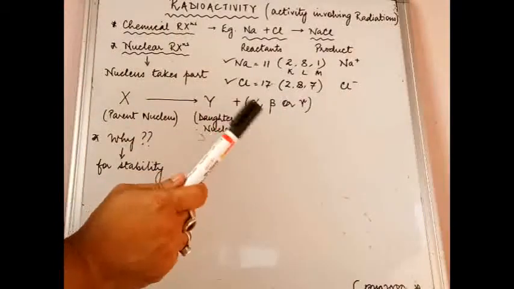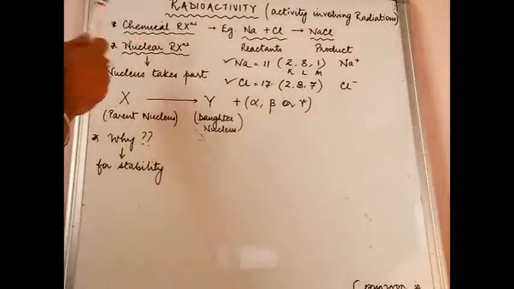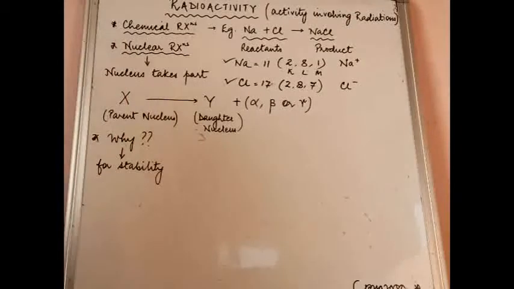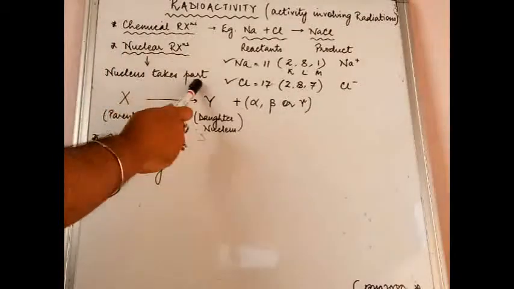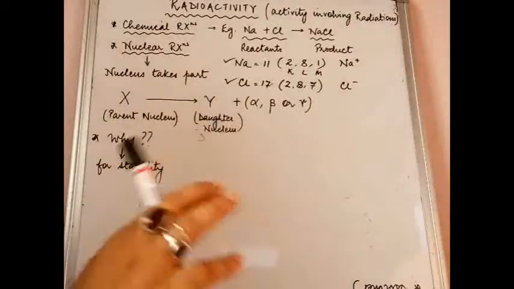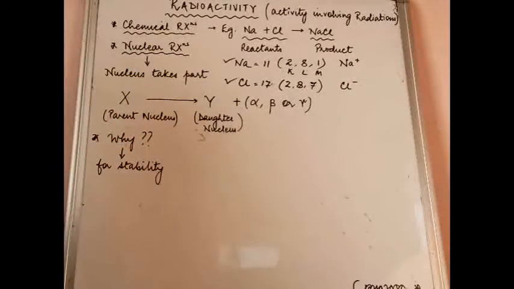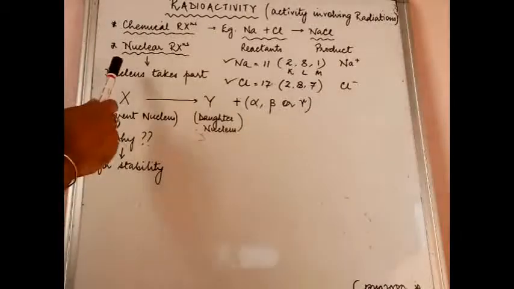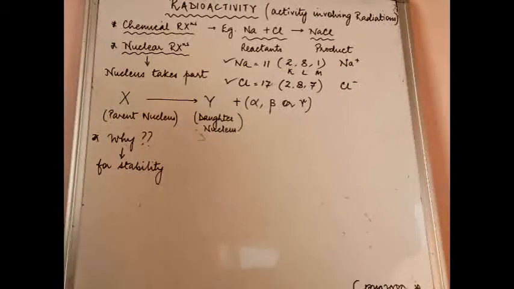That's the very basic difference between a chemical reaction and a nuclear reaction. In a nuclear reaction the nucleus takes part in the reaction. Electrons have nothing to do with nuclear reactions. It is the nucleus that takes part. How and under what conditions, all that we are going to study.